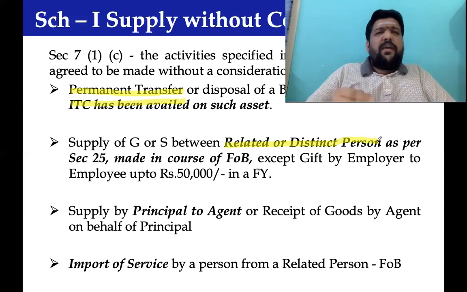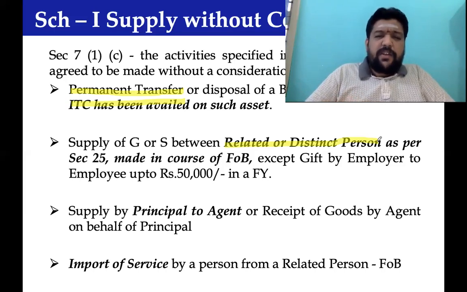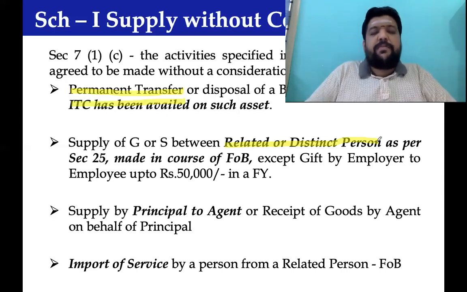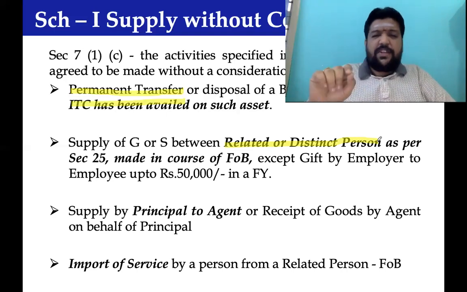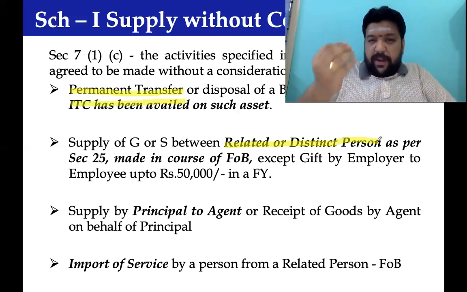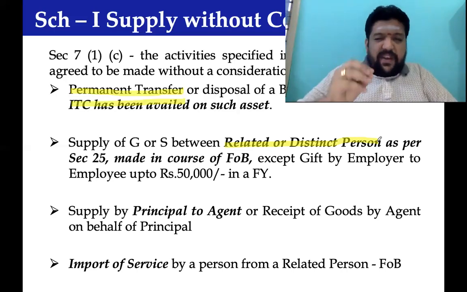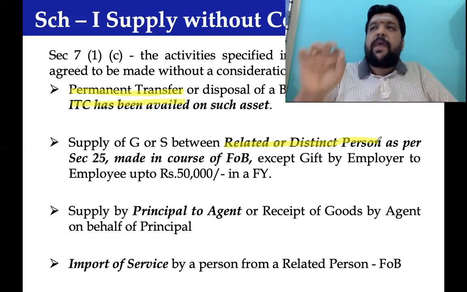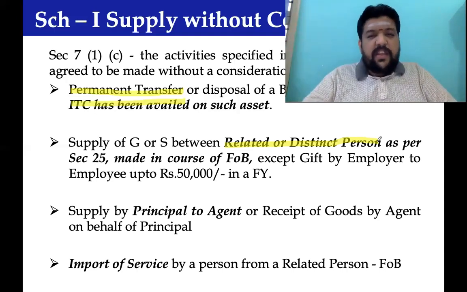Followed by employer, employee, officer, director, members of the same family, holding company, subsidiary company, jointly controlled by. Those are all called related persons. Any transaction among these people, even without consideration, would be treated as supply, with one exception in the section. If it is a gift, without any expectation, by an employer to his employee, up to rupees 50,000 in a financial year is going to be exempt.